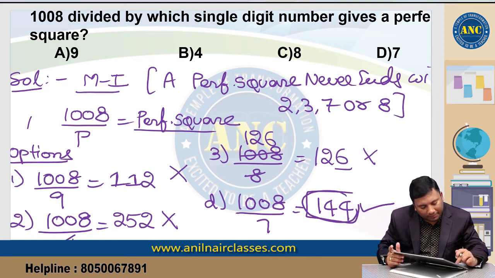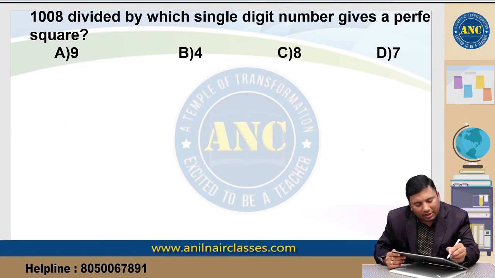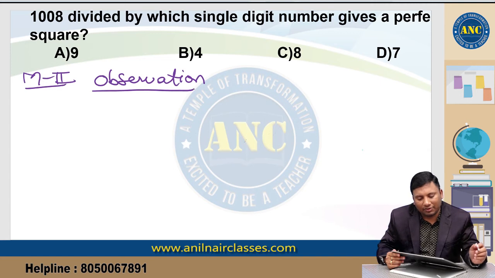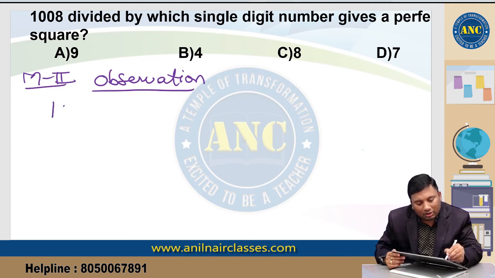Now if you see, just by observation, method 2, just by sheer observation. Now if you see here, 1008 divided by 4 if I take, right?